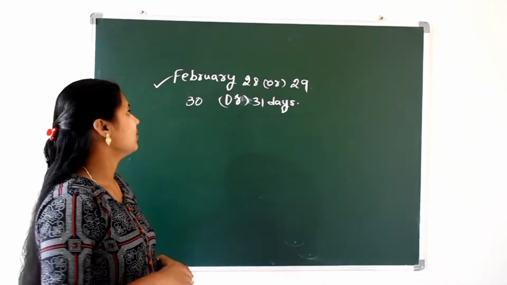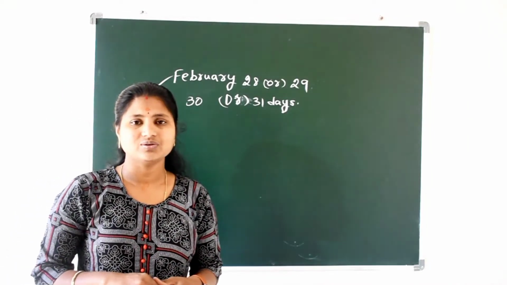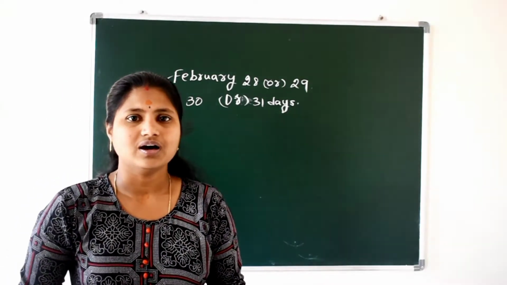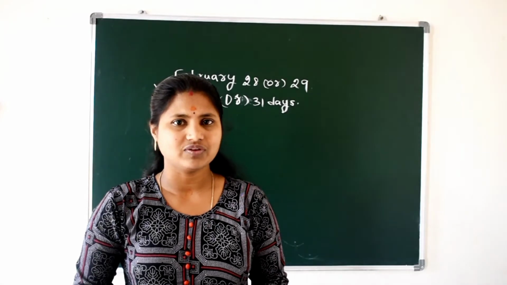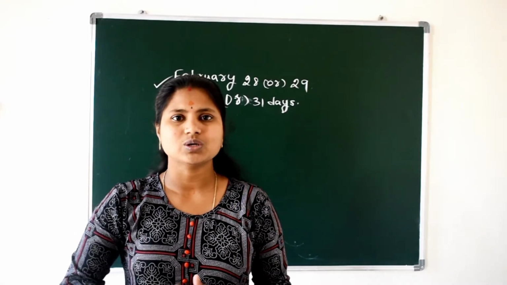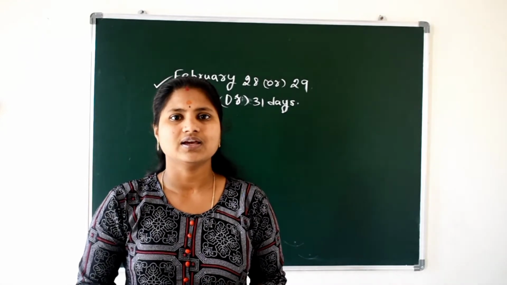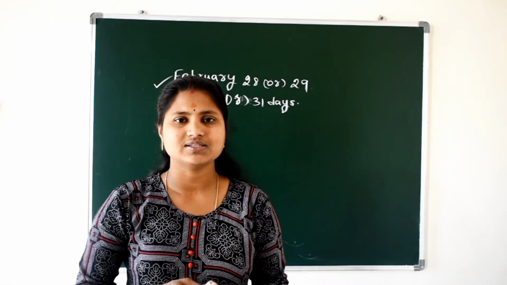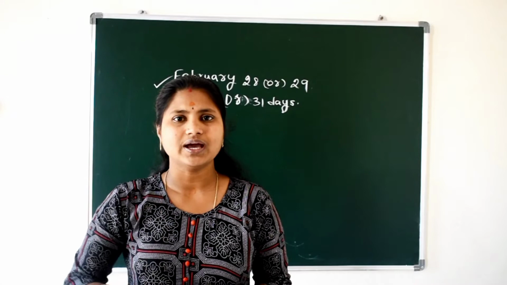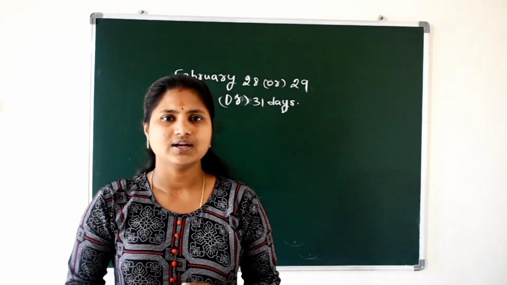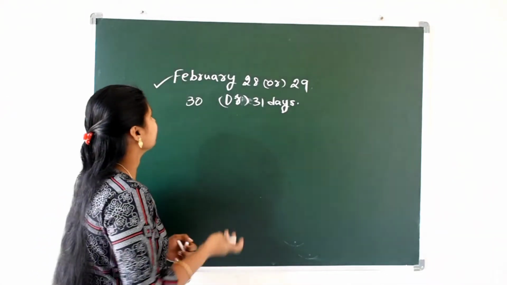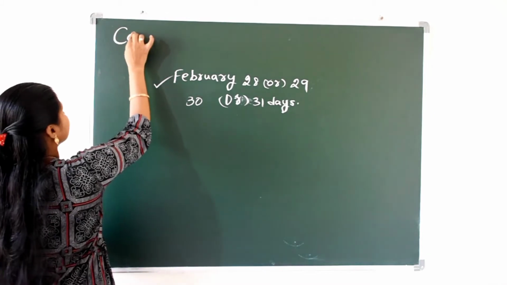Now I will write months of the year. In months, how many days are there, in which month 30 days are there, and in which month 31 days are there. Today I will teach you. Let us learn calendar.